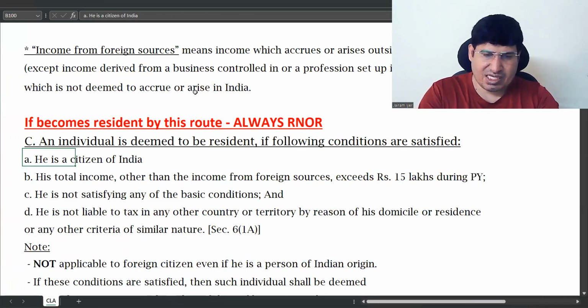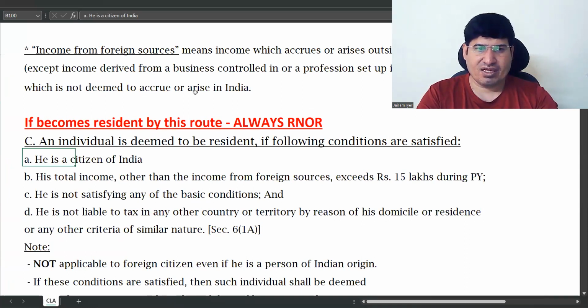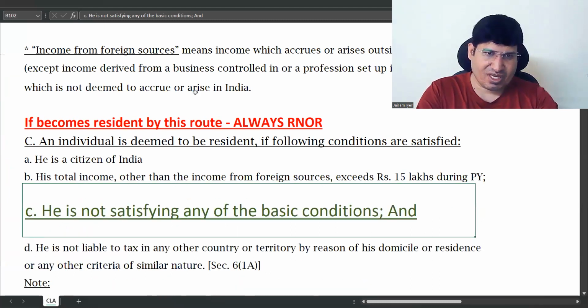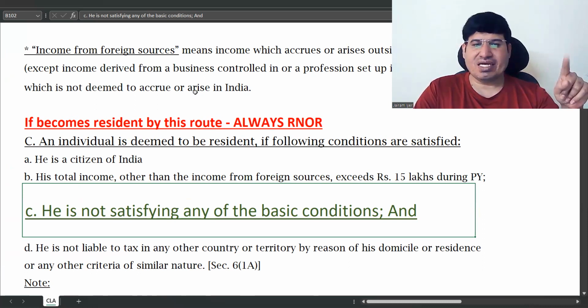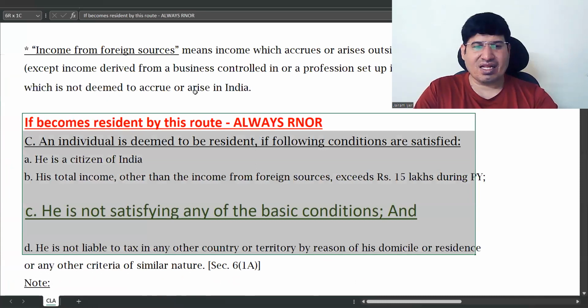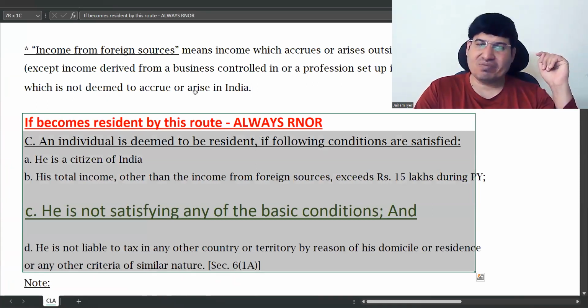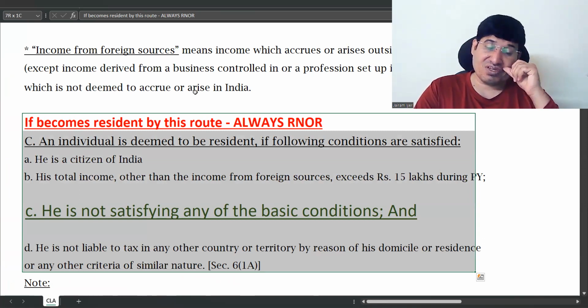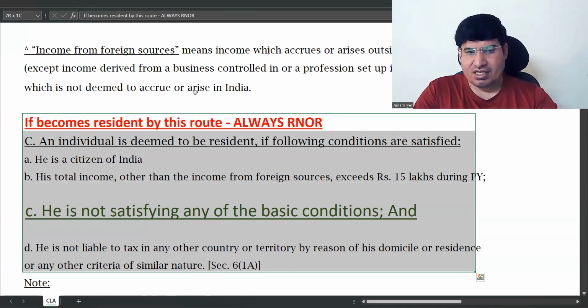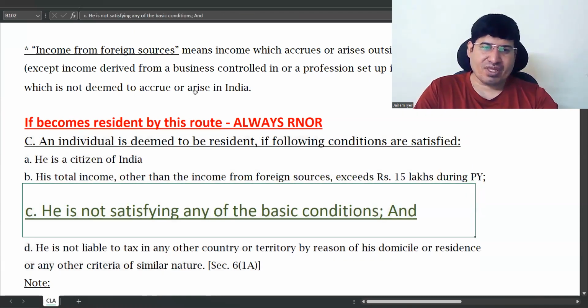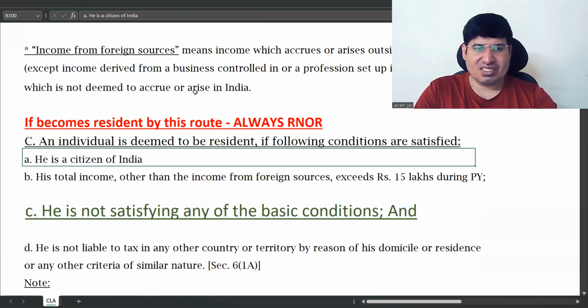Conditions that we're going to see is for point C. First, there are four conditions. First thing is see point C. He's not satisfying any of the basic conditions. So only if he doesn't satisfy any of the basic conditions, he will come here. Otherwise, your point C is irrelevant. If he's satisfying any one of the basic conditions, you need not come to point C at all. So if it's not satisfying both basic conditions, only then you will come to point C. So always first thing in point C you will see is not satisfying basic conditions.